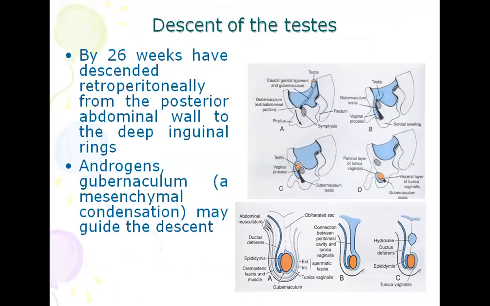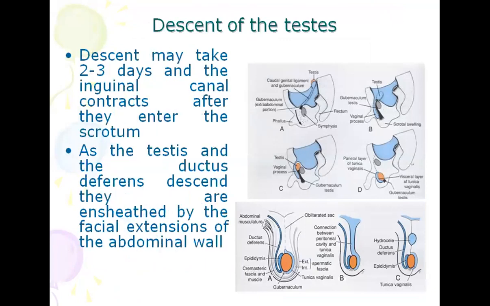Now, descent of the testis. By the 26th week, the testes have descended retroperitoneally from the posterior abdominal wall to the deep inguinal ring. As you know, the testis develops in the lumbar region. From the lumbar region, it descends and reaches into the scrotum. Androgens and the gubernaculum, a mesenchymal condensation, may guide the descent.